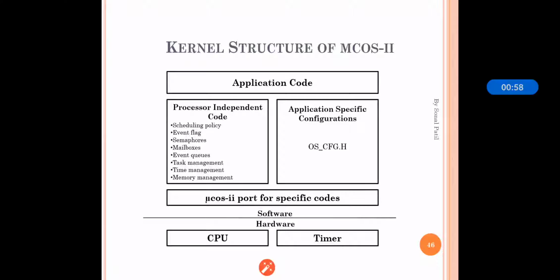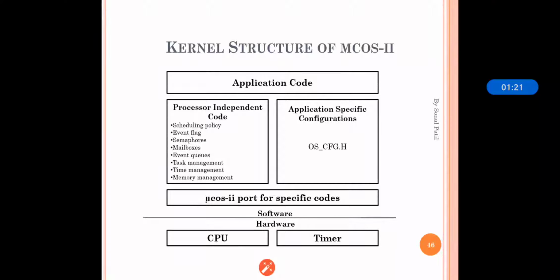Semaphore is used for the resource synchronization and the task synchronization. Mailbox is our general mailbox, which is responsible for sending and receiving the mails in between the tasks. Event queue is nothing but the general array of queue where the messages of all the events have been stored.